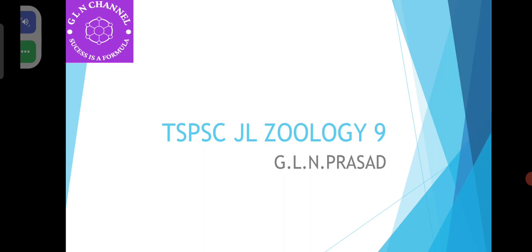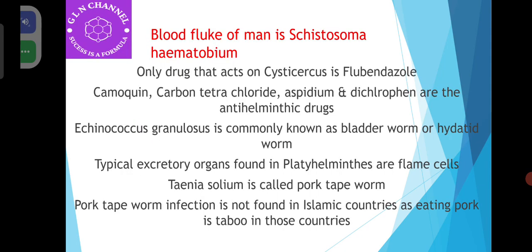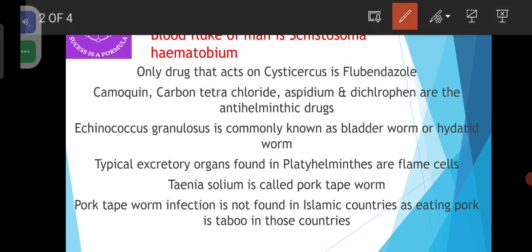Blood fluke of man is Schistosoma haematobium. The only drug that acts on Cysticercus, which is the larval stage of Taenia solium, is flubendazole. Camoquin, carbon tetrachloride, aspidium, and dichlorofen are the anti-helminthic drugs. Anti-helminthic drugs are used to kill helminth parasites.